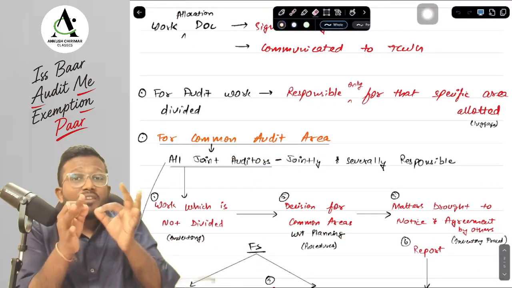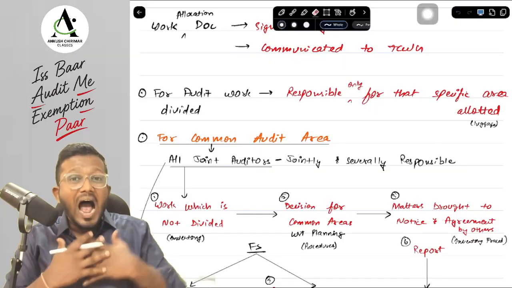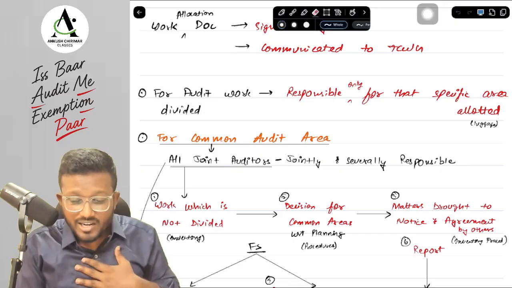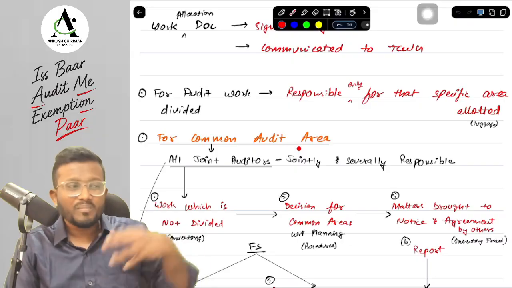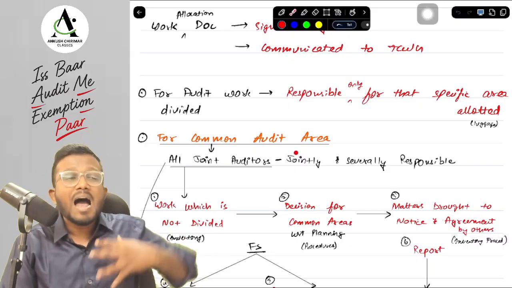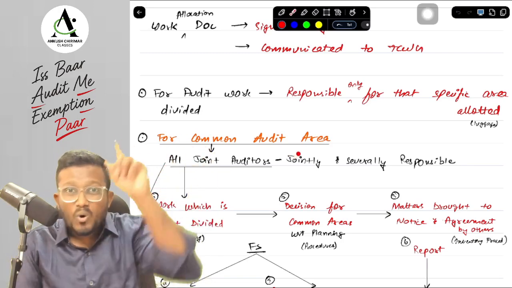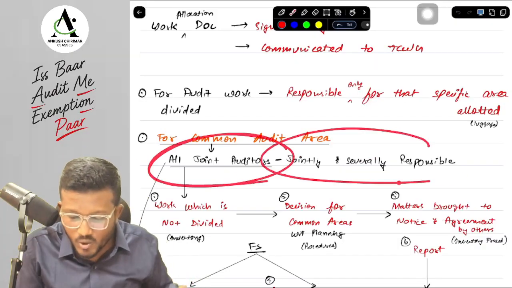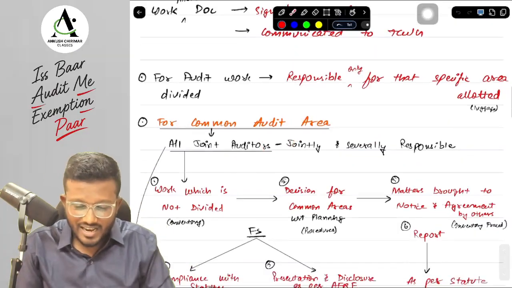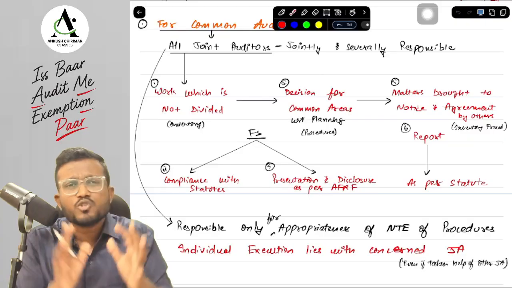Now, for the audit work that is specifically allotted to me, I am only responsible for that particular audit work. Suppose one business is allotted to me, I am only responsible for that business. I am not responsible for how the audit procedures are being performed for other businesses. Okay, yes sir. But for some things, all the joint auditors are jointly and severally responsible. These are the areas where all the joint auditors are jointly and severally responsible. Means what? They have the joint responsibility.